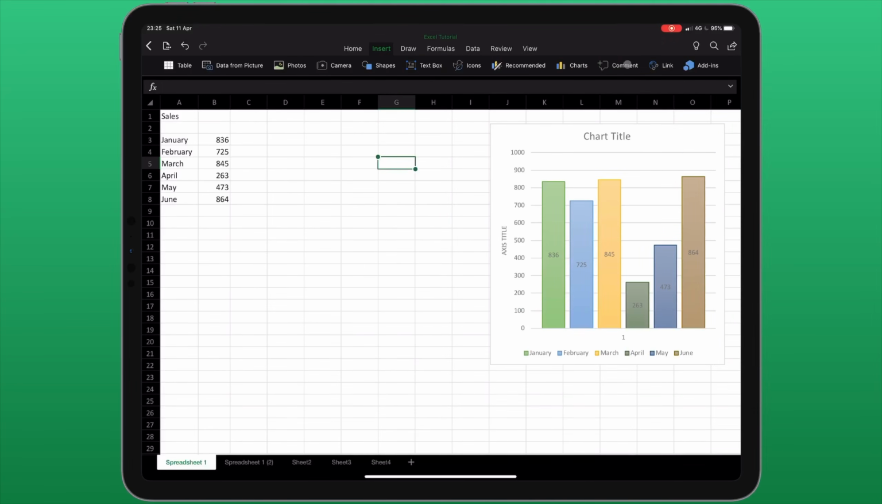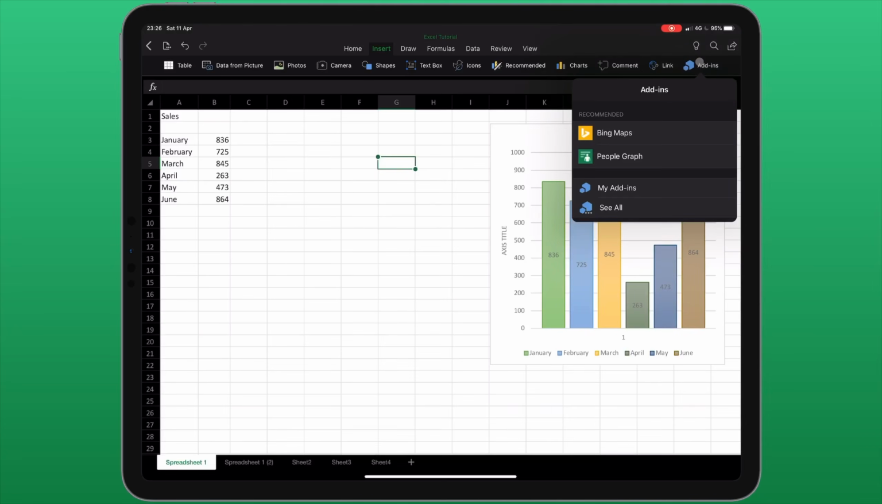Also under the Insert menu, I can add a comment if I'm working collaboratively. I can insert a hyperlink to a different website. And we also have the Add-ins menu. Add-ins are some functions available within the Microsoft Office apps which allow us some additional functionality. For example, I can insert a map or a people graph.